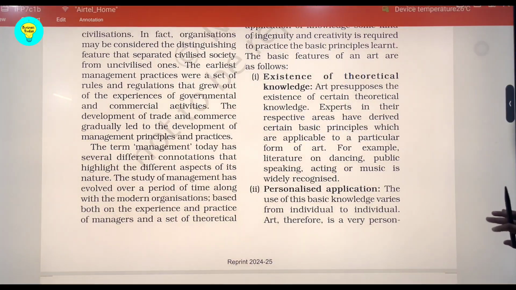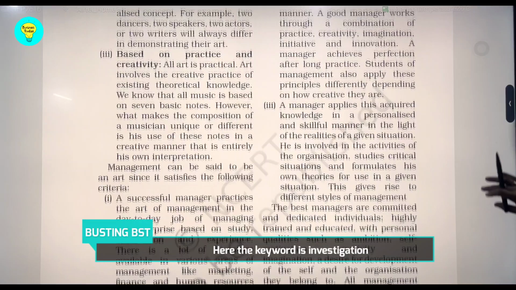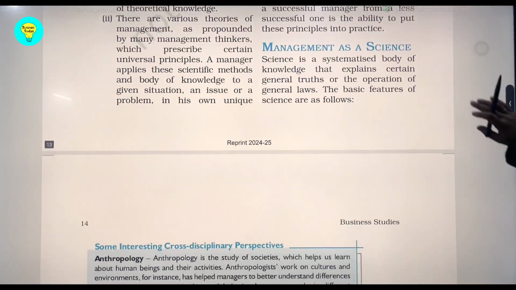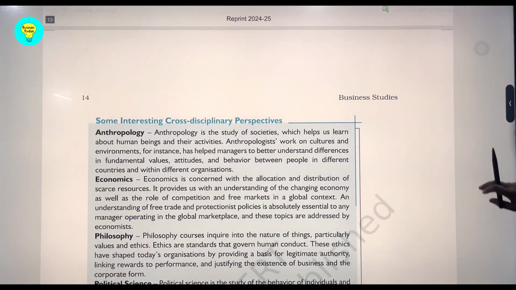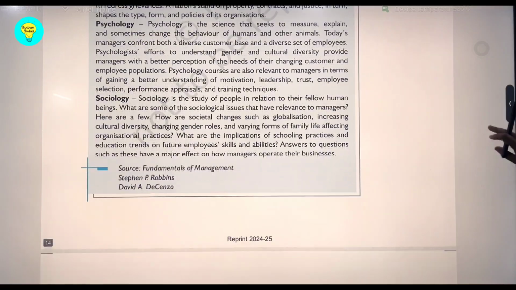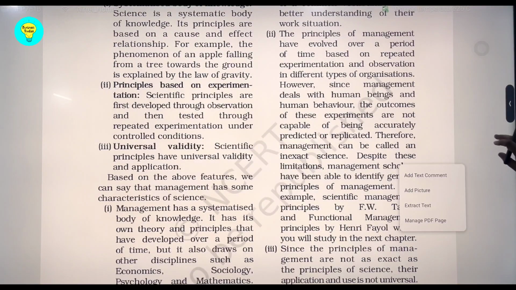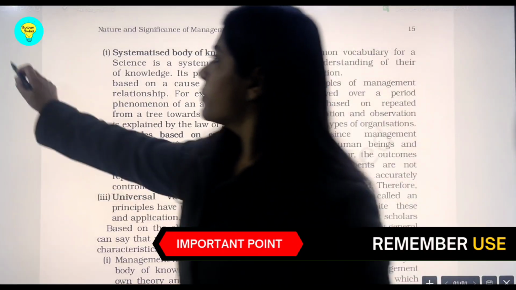Moving on to the next topic, like we talked about SAP, S was management as a science. This is the second subtopic in the main topic of nature of management. If we say how management is a science, you just have to remember again three things, and that is USE.